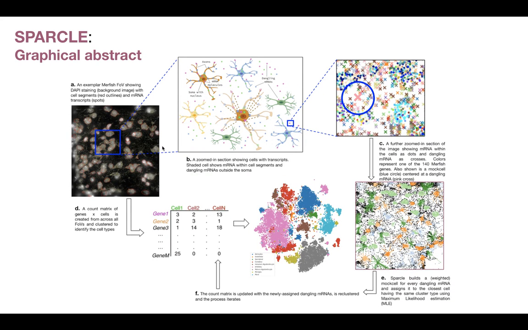Here is a graphical abstract for Sparkle. We begin with a set of multiplexed images. Here we see the smFISH FOVs. And we zoom in and we see the cells that are shown with transcripts that are captured within the cell segments and transcripts that are outside the cell segment. And this is a further zoomed in section to show how Sparkle creates the mock cells. Sparkle builds a weighted mock cell for every dangling mRNA and assigns it to the closest cell having the same cluster type using the maximum likelihood estimation. And then this is used to update the count matrix, recluster, and the process iterates.